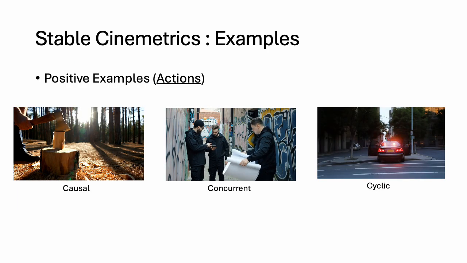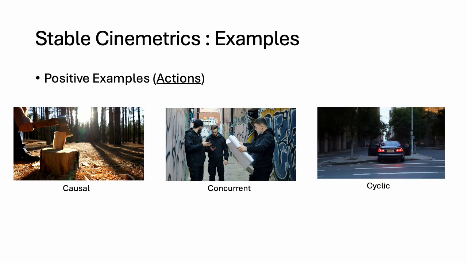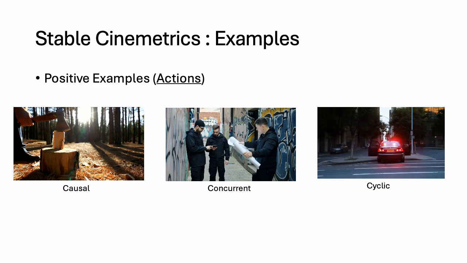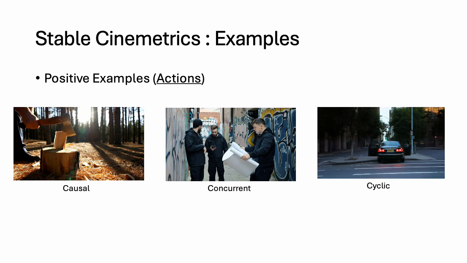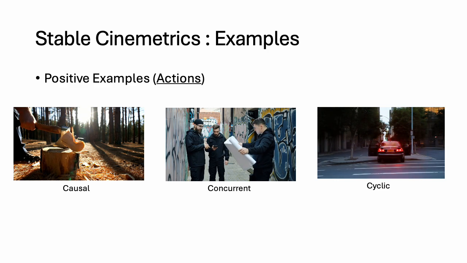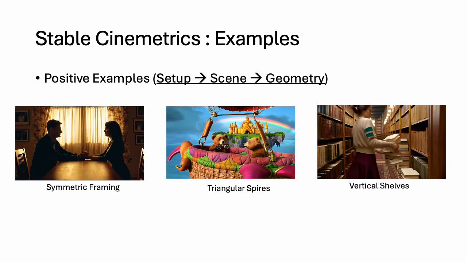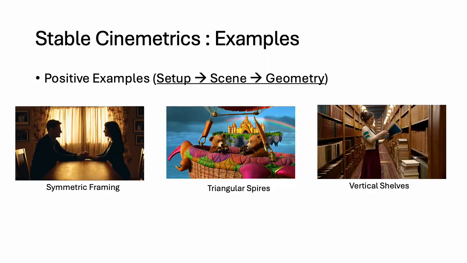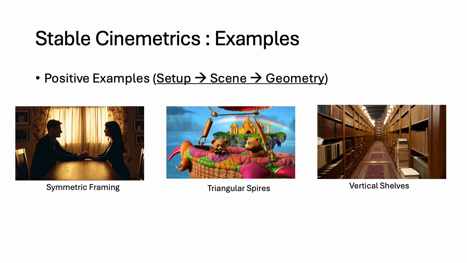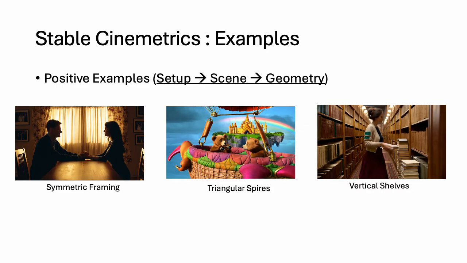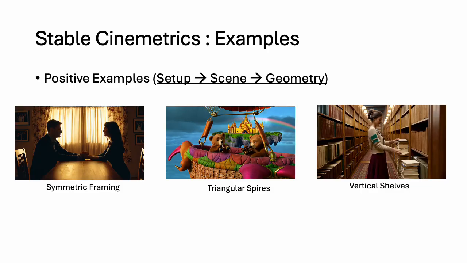While there is much room for improvement, we also want to highlight areas where models are showing promise. Here are some positive examples of models successfully portraying different forms of actions. And for scene geometry, here we see successful generations of symmetric framing, a castle with triangular spires, and a library with strong vertical lines from the shelves.